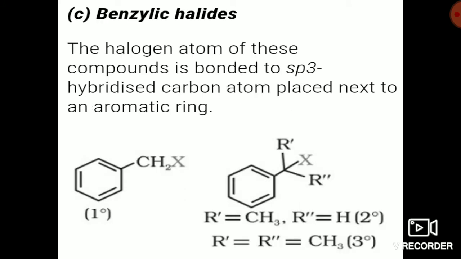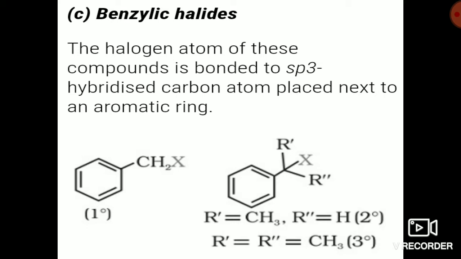Next is benzylic halide. In benzylic halide, the carbon bearing halogen must be connected to an aryl group or benzene. So the halogen atom of this compound is bonded to an sp3 hybridized carbon atom placed next to the aromatic ring. Here is your aromatic ring, then the next carbon is having the halogen, so it is a benzylic halide.